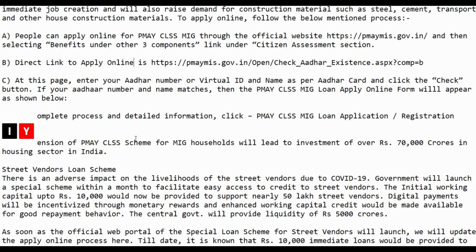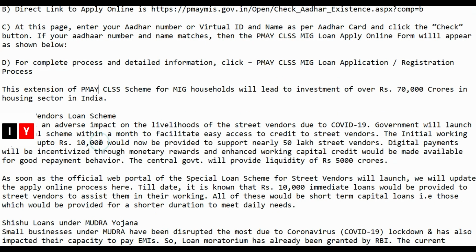People can apply online for this PMAY CLSS MIG through the official link and then selecting beneficiaries under 3 components link under the citizen assessment section. Direct link will be provided in the description box.